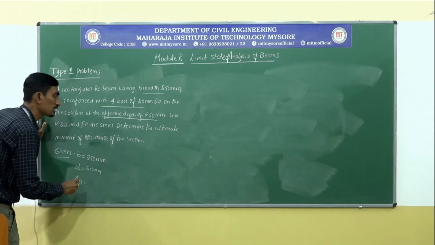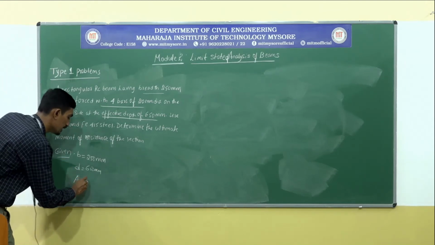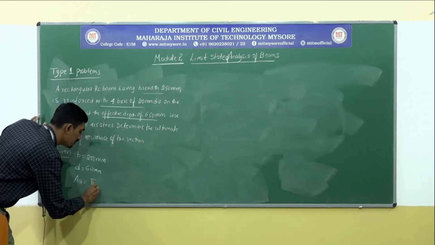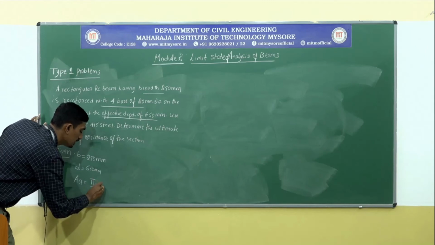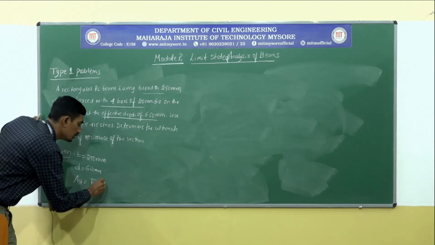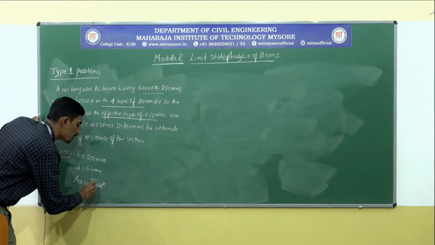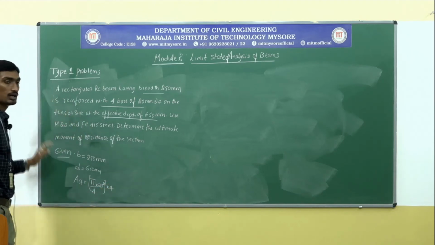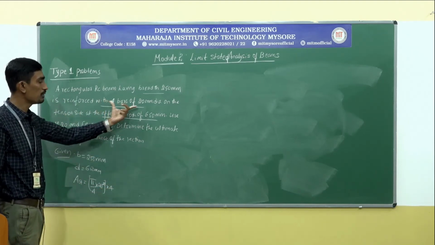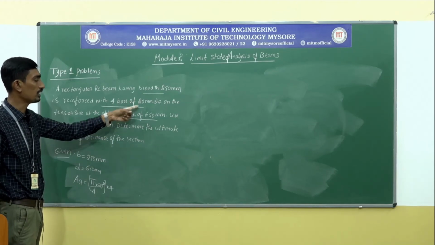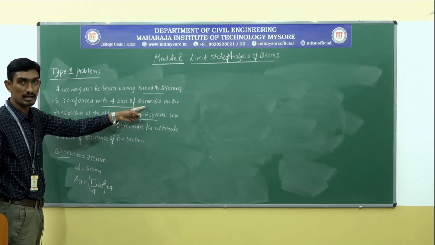Since it is a circular bar, the area of a circular bar is pi by 4 into 20 square. Pi by 4 into 20 square. Since 4 bars have been used, multiply it by 4. Since they have been given in numbers, convert the number and diameter of the bar